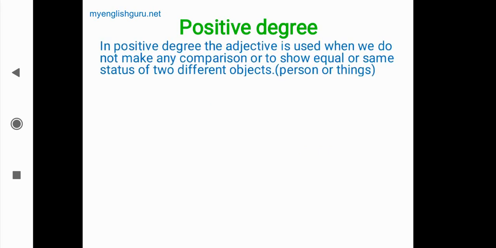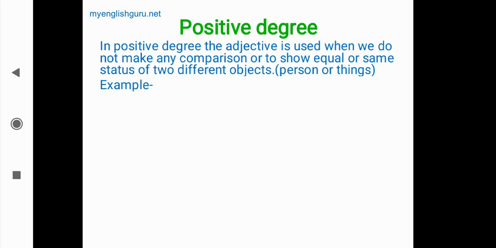Now we'll talk about positive degree. What is positive degree? In positive degree, the adjective is used when we do not make any comparison, or to show equal or same status of two different objects, that is person or thing. Means here in positive degree we find that there is no comparison.